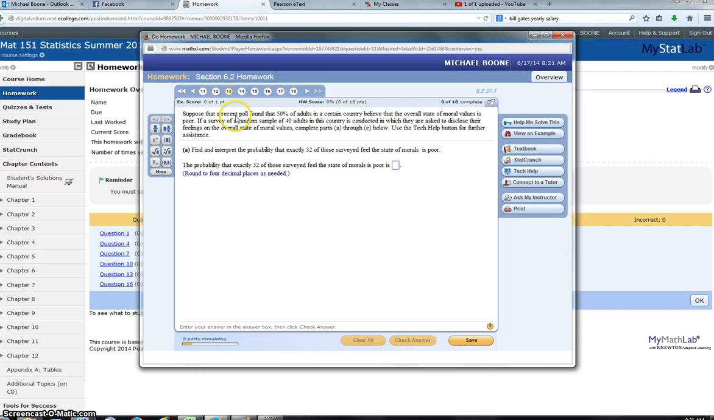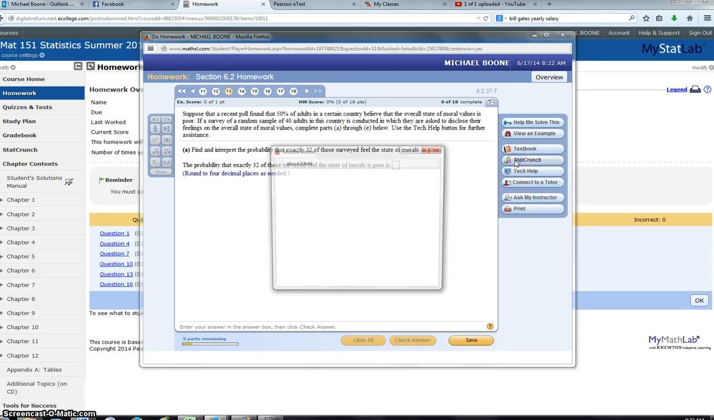So we know that a recent poll found that 50% of adults in a certain country believe that the overall state of moral values is poor. If a random sample of 40 adults in this country is conducted in which they are asked to disclose their feelings on the overall state of moral values, do these things. So I want to find out exactly 32. So I'm looking at a binomial. They either think it's poor or they don't think it's poor. So that's why it's a binomial.